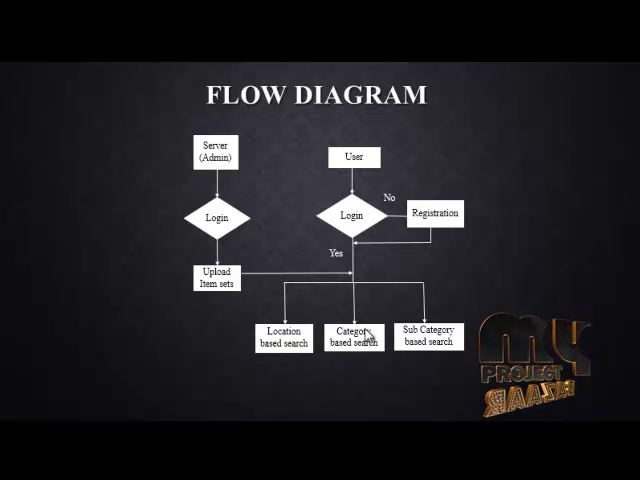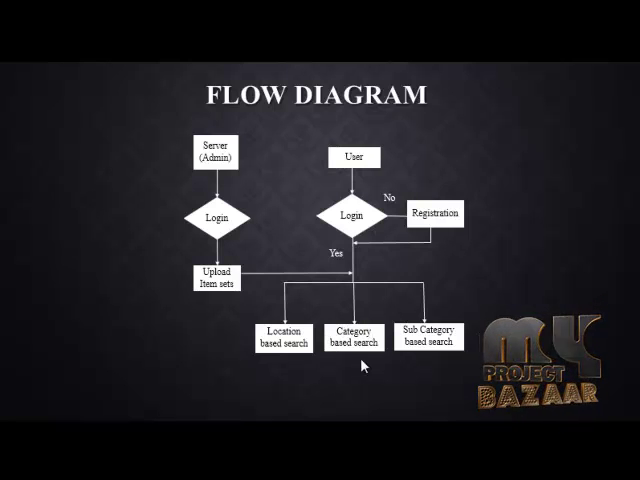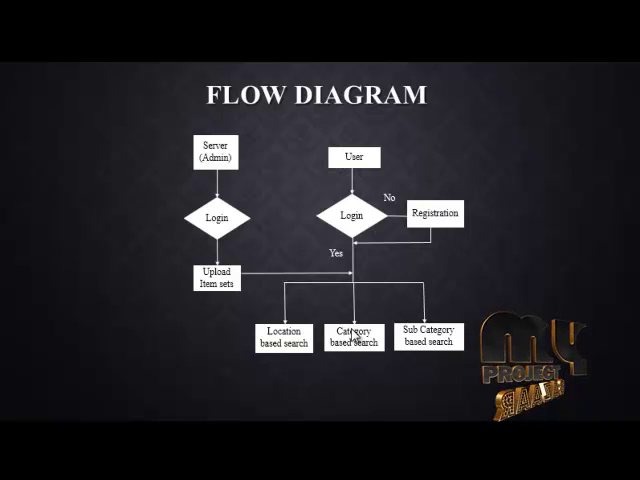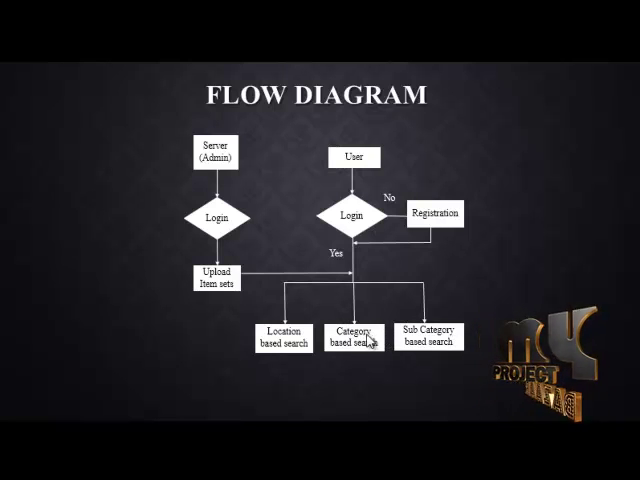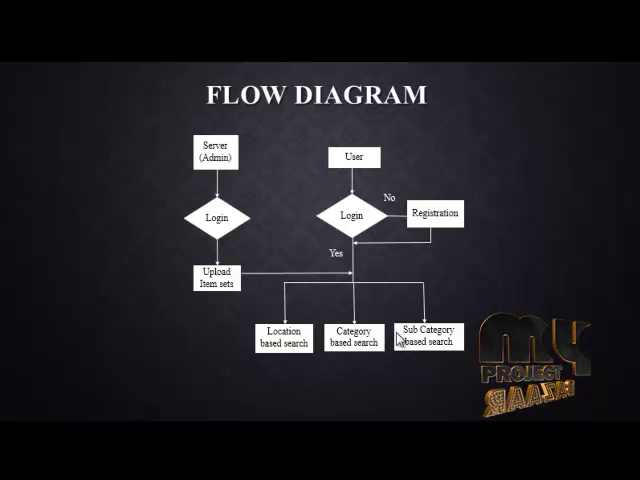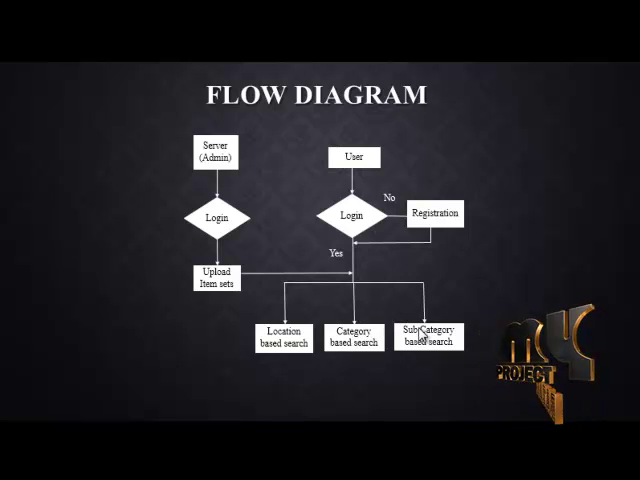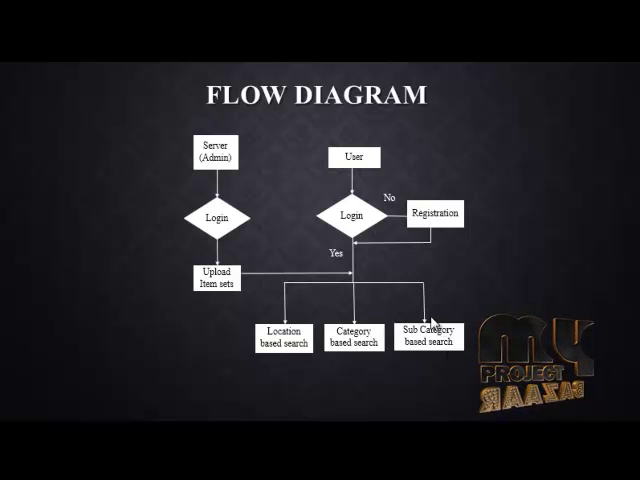Then this can also be viewed on category basis. Category basis here determines different types of categories like, for example, in Tirunelveli or Madurai, restaurants or malls, etc. Then subcategories in the category. Subcategories can also be viewed, for example, in restaurant it can be taken as vegetarian, non-vegetarian, etc.